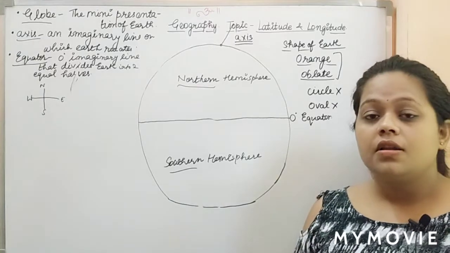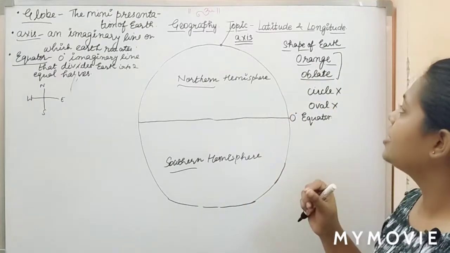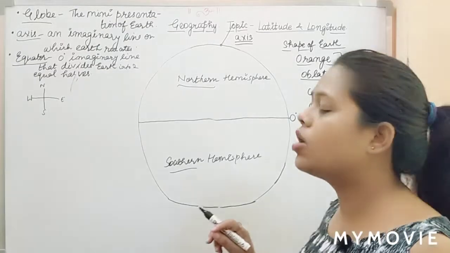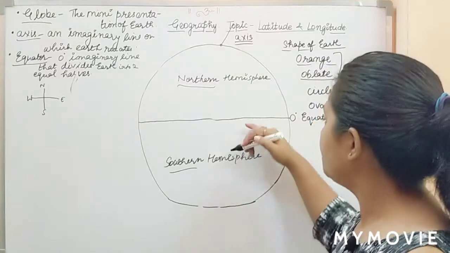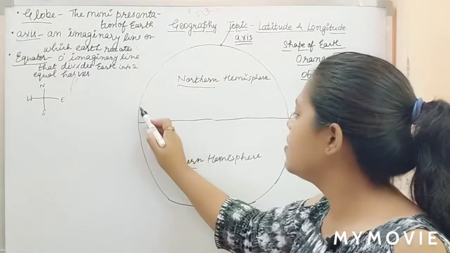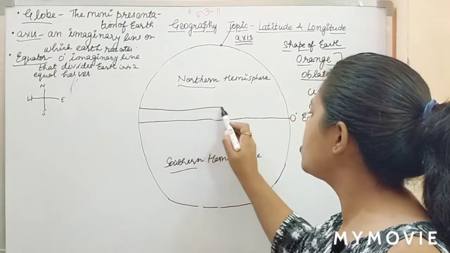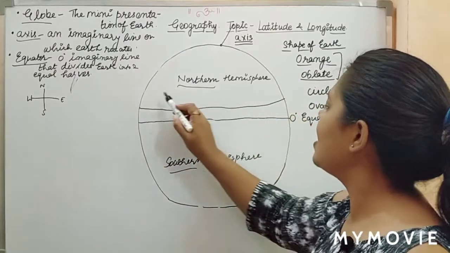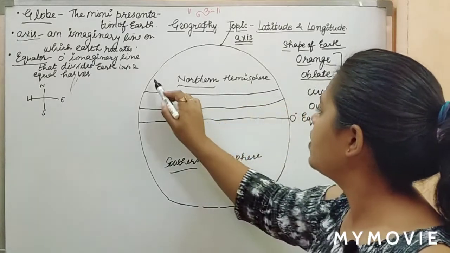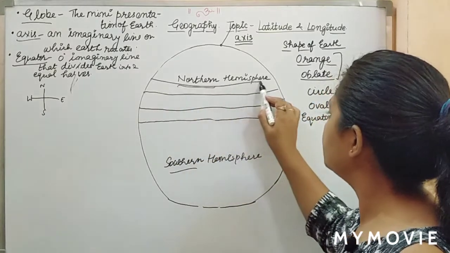Now let's move towards latitudes and longitudes. So what are latitudes and what are longitudes? Above 0 degree and of course below 0 degree, we have a number of parallel lines.